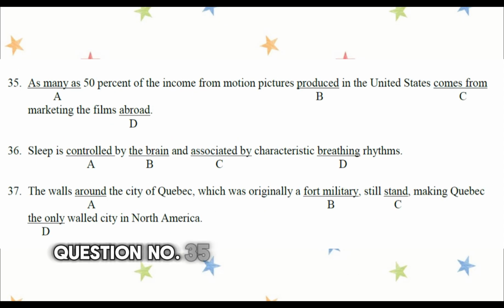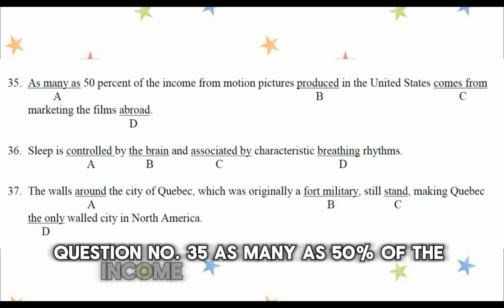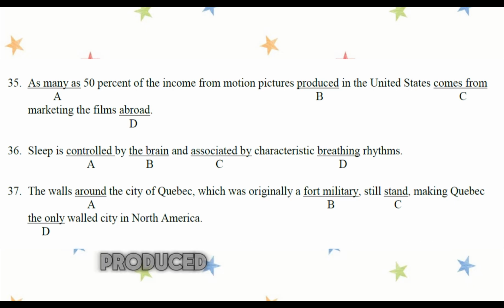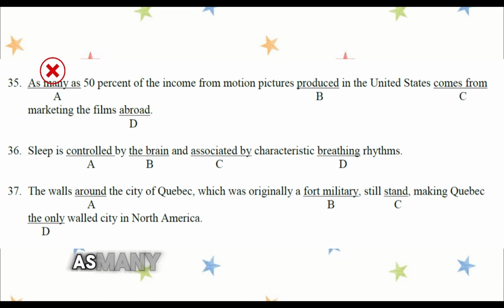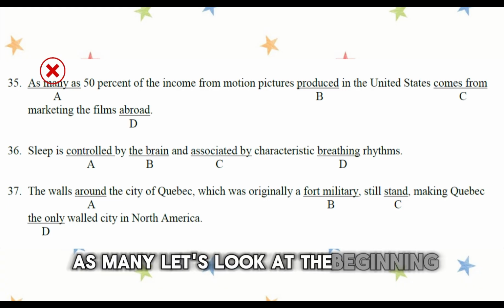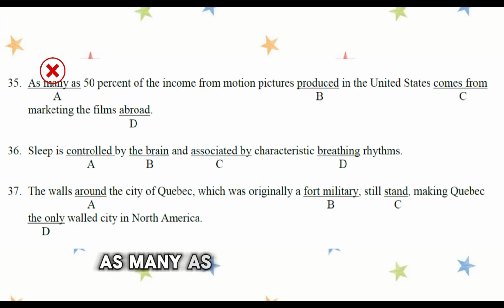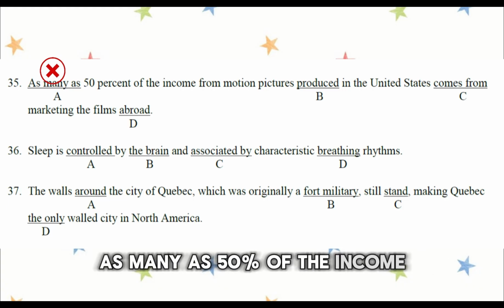Question number 35. As many as 15% of the income from motion pictures produced in the United States comes from marketing the films abroad. The incorrect answer is A, as many. Let's look at the beginning. As many as 15% of the income.